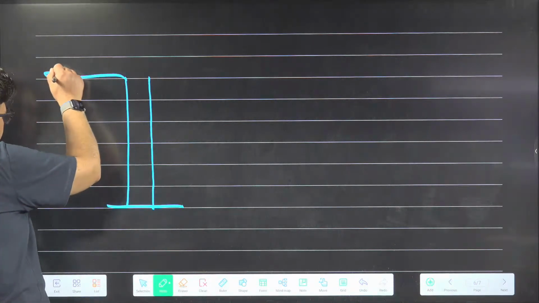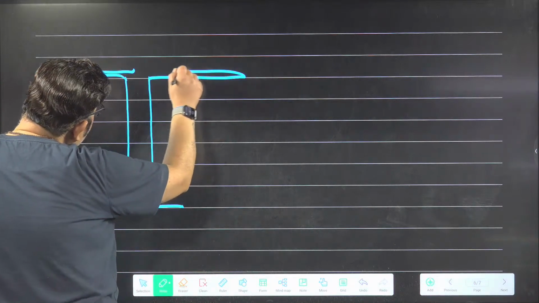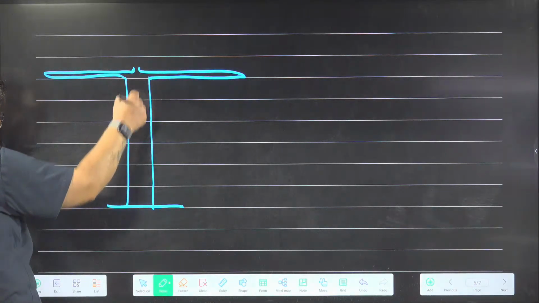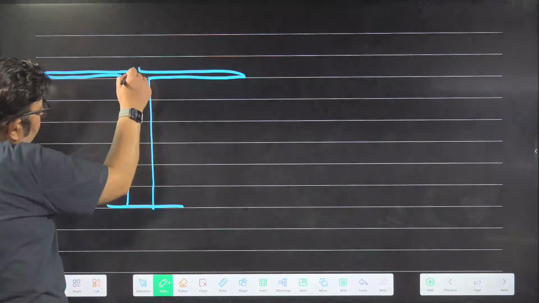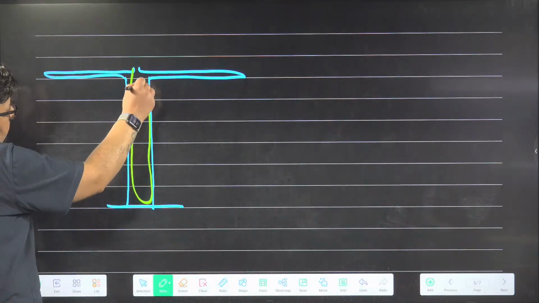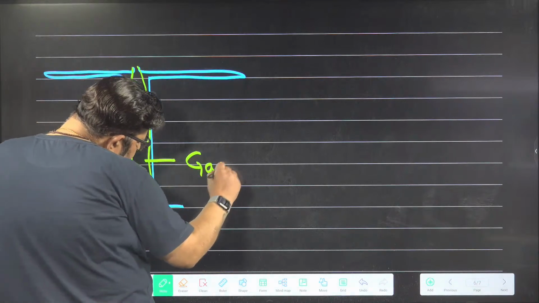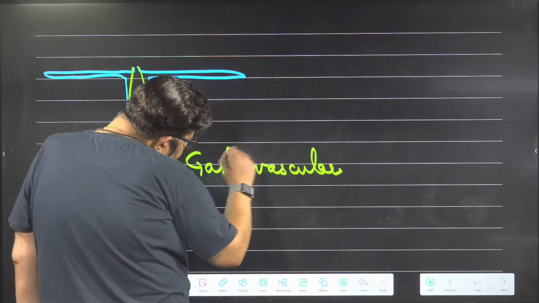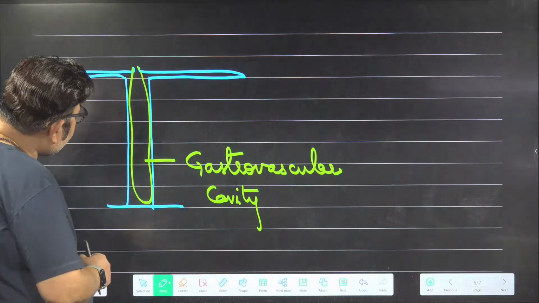And these are the tentacles. Here is the mouth, and you can see this is a gastrovascular cavity. This cavity is called the gastrovascular cavity. The name of the cavity is different here.